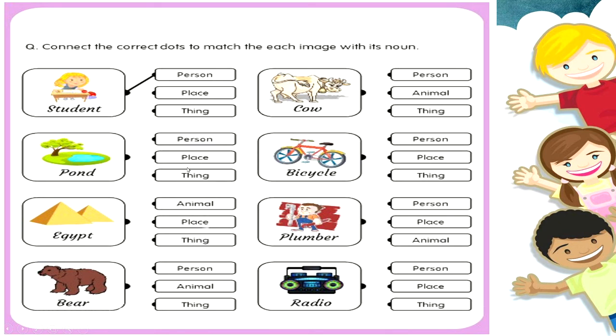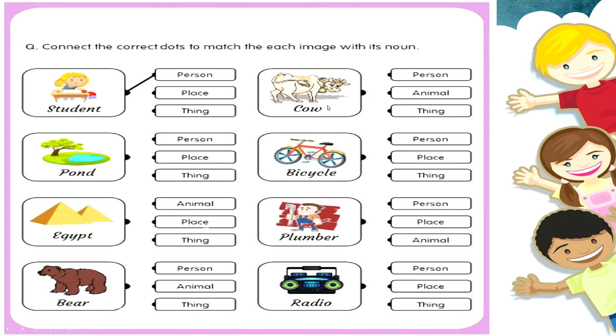Yes, it is a place. Egypt, is it an animal, a place, or a thing? You're right, it is a place. Bear, is it a person, an animal, or a thing? You got it correct. It is an animal.